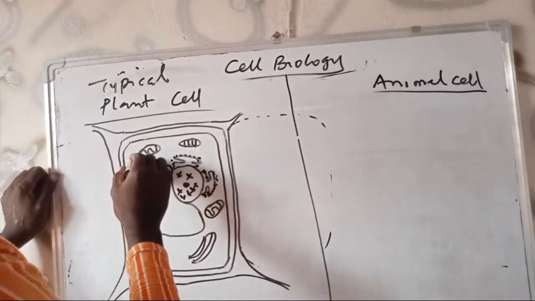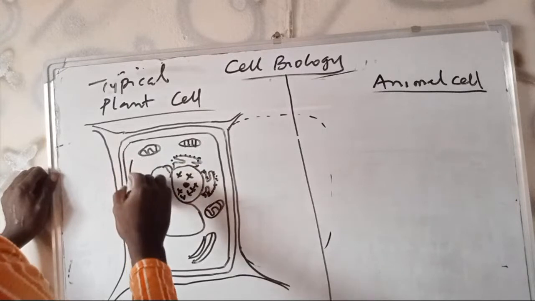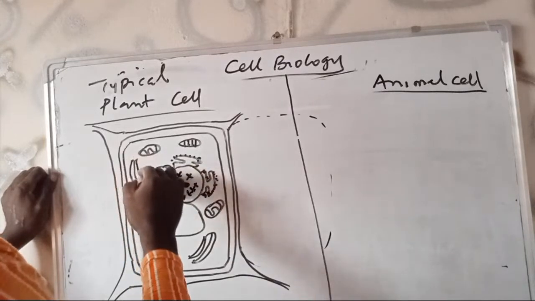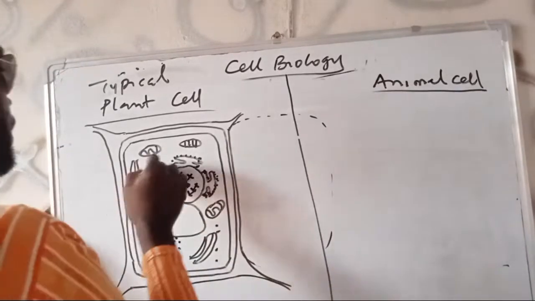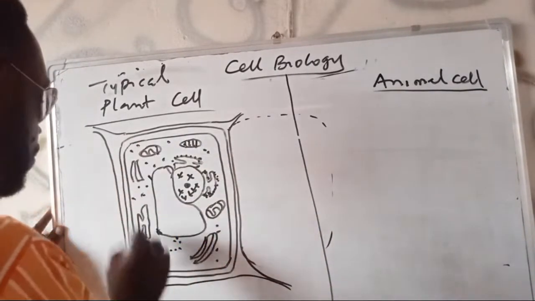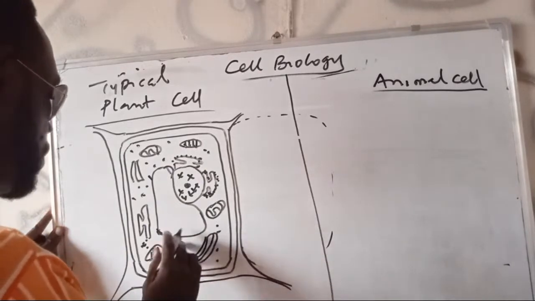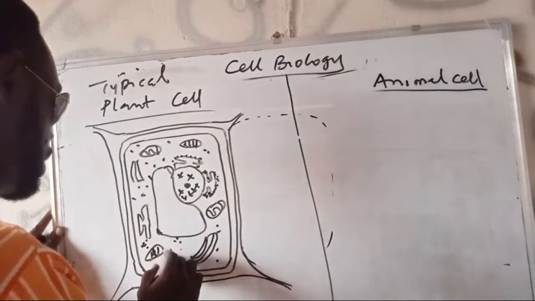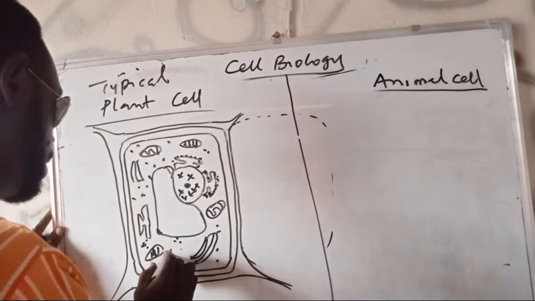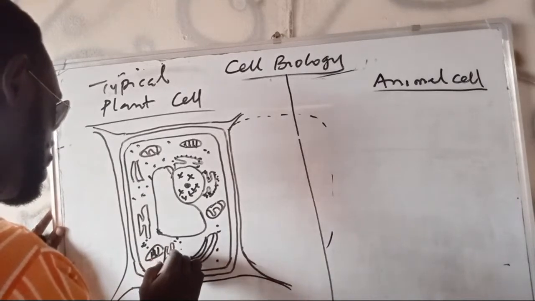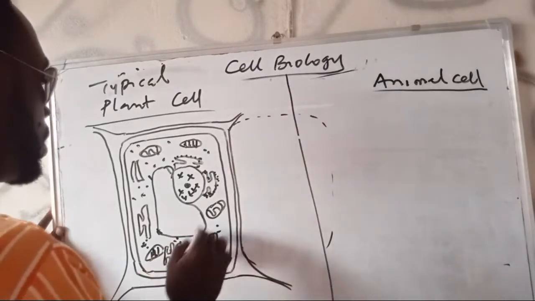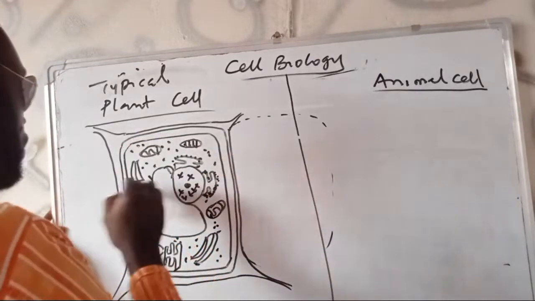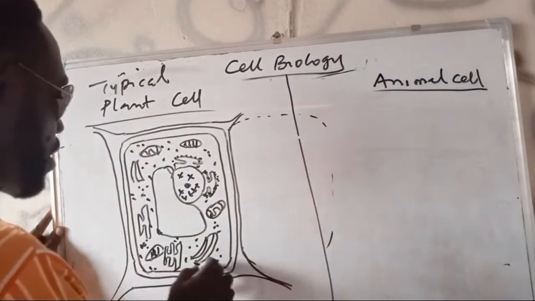So the number of these you draw, there is no limit. Just draw the number that will show the features present. Then you saturate here with the ribosomes scattered in the cytoplasm, of course. You can make these two so that we can differentiate rough endoplasmic reticulum from smooth. The word endoplasmic reticulum means like net, something derived from net.